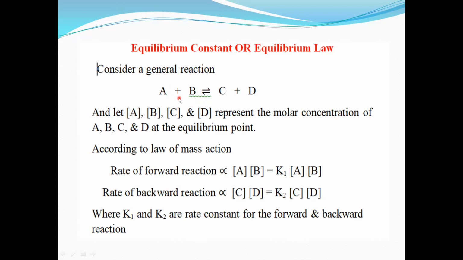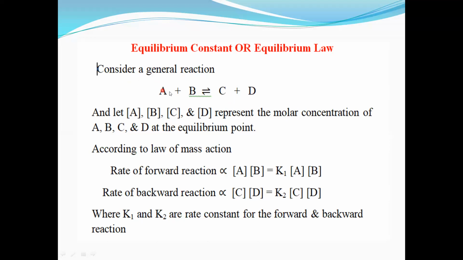In this reversible reaction, there are two reactions. First is A plus B gives C plus D. The second is C plus D gives A plus B. This is the backward reaction. So in any reversible reaction, there are two reactions, forward reaction as well as backward reaction.